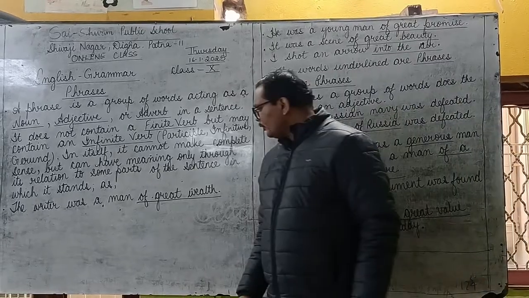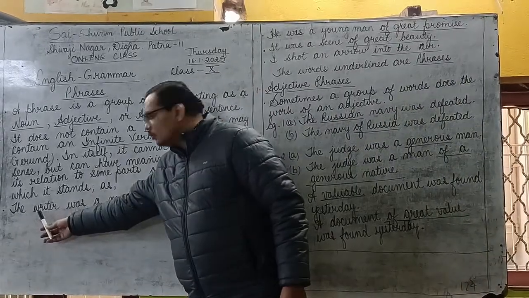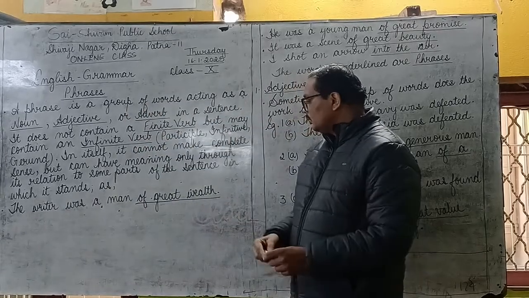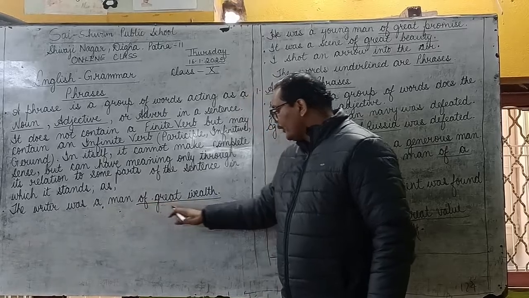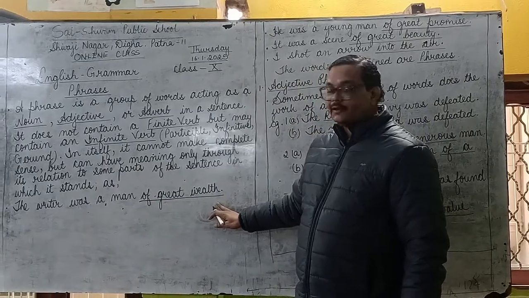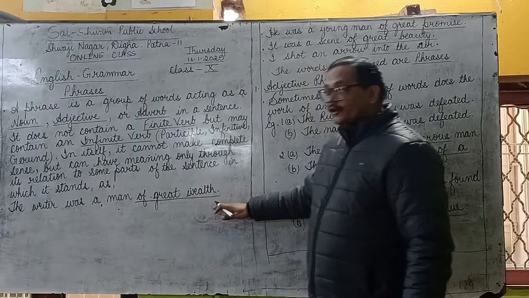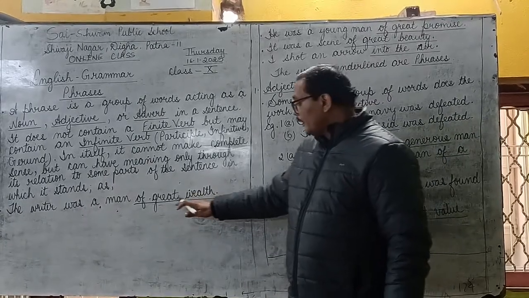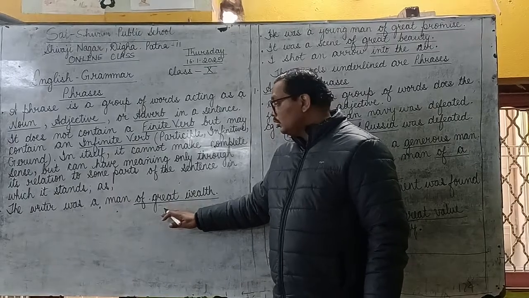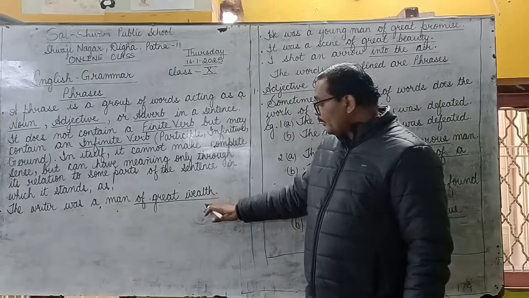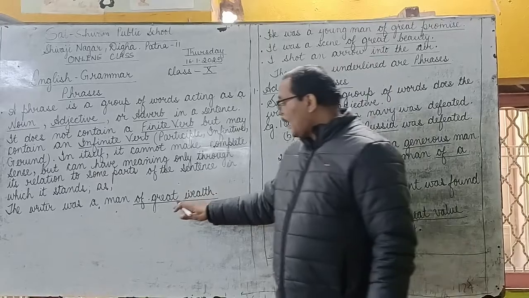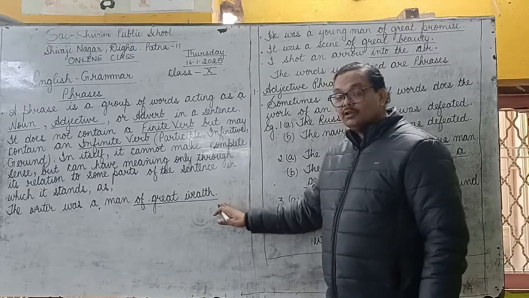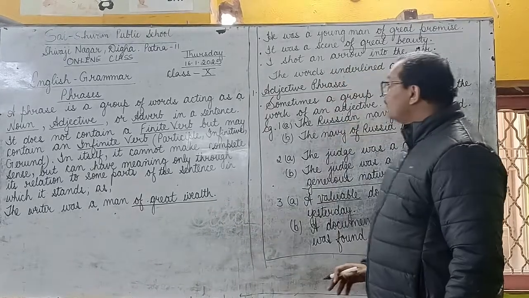Now you can see the example here. I've given you an example here. The writer was a man of great wealth. Now the words "of great wealth" have been underlined. It is a phrase. This group of words is a phrase. It cannot stand on its own. In order to make it meaningful, we have to use it in a sentence. Otherwise, it will make sense but not complete sense.